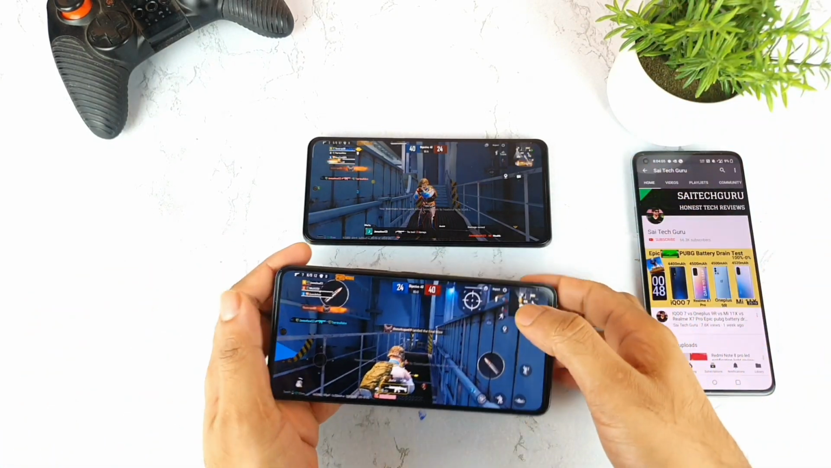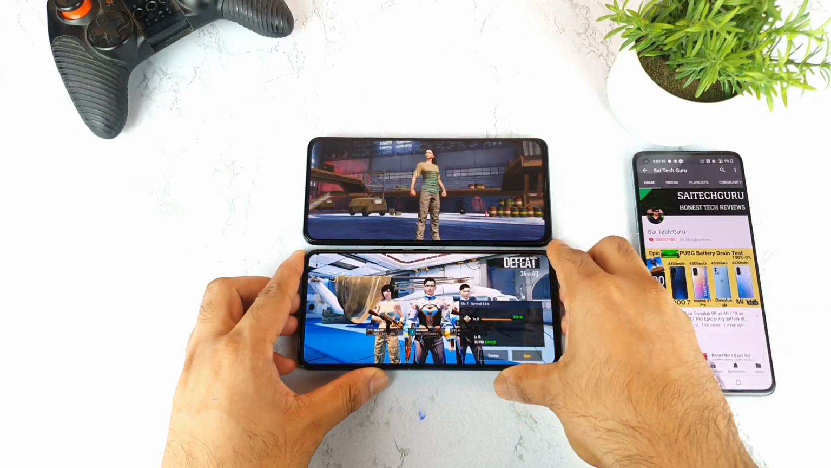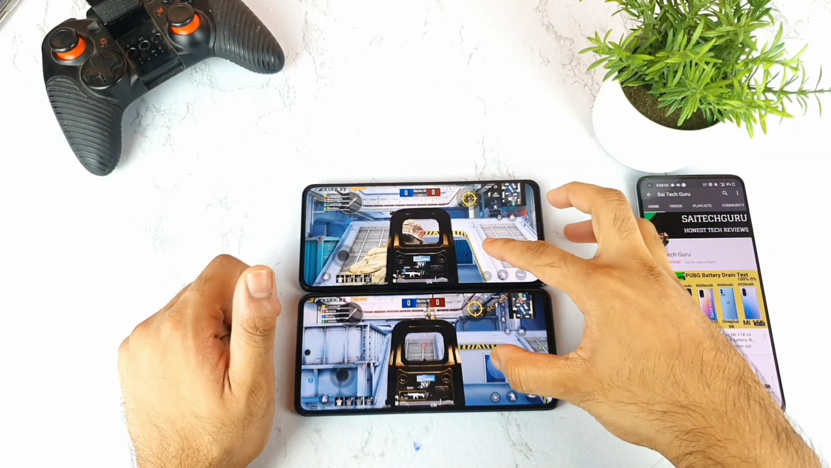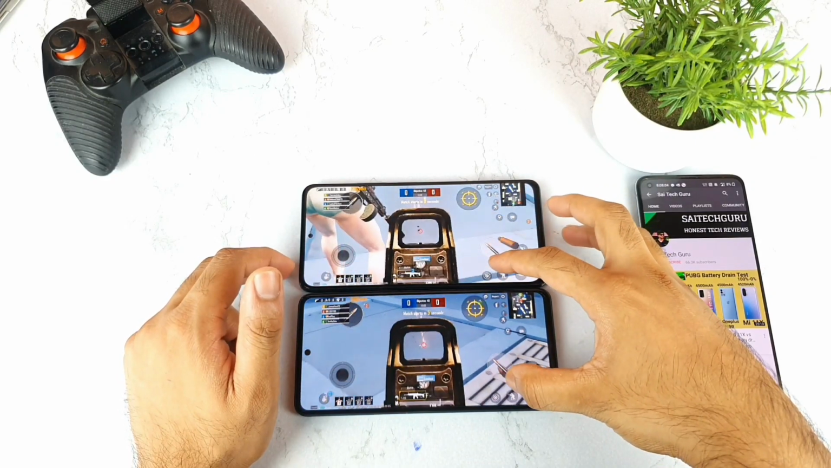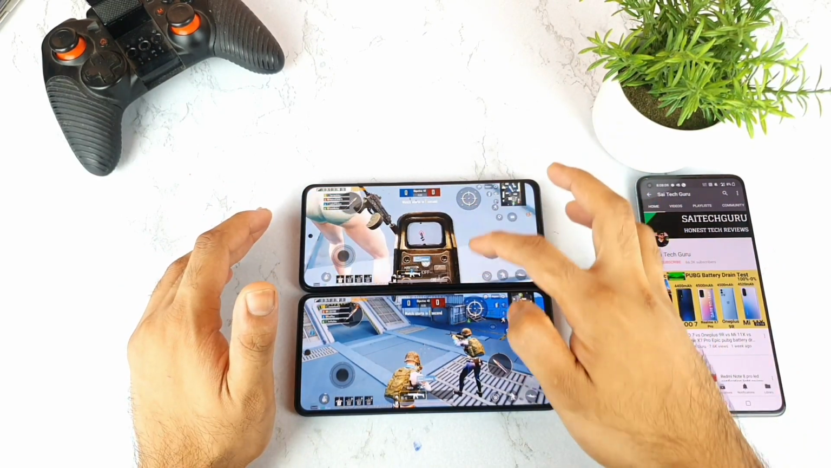As you can see, this time the iQOO 7 is a winner, as you can clearly see friends. So let's see again. Overall friends, one thing is clear, both phones have a really good touch sampling rate in terms of PUBG gameplay. No issues, not much delay. Sometimes the Mi 11X is a winner, sometimes the iQOO 7 is a winner.